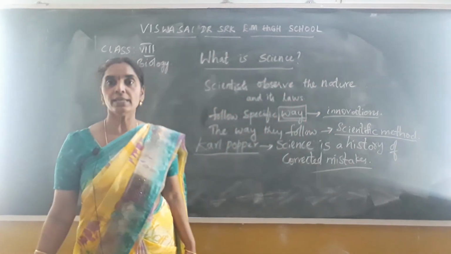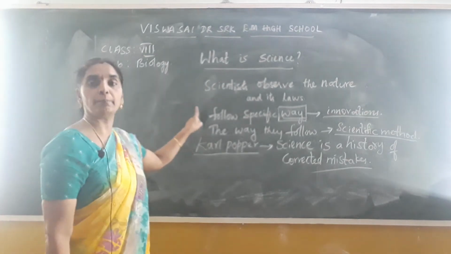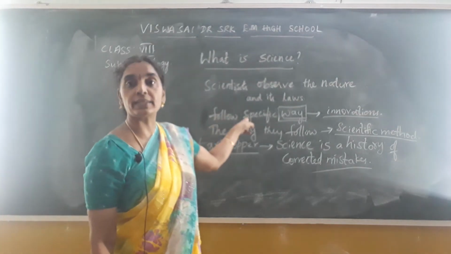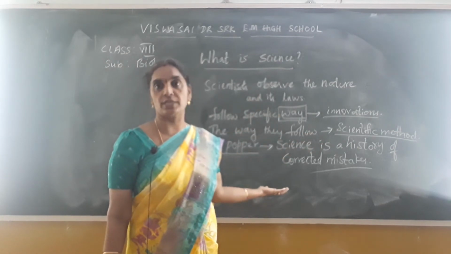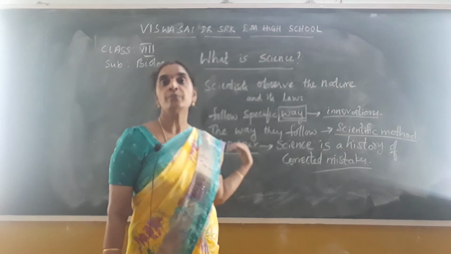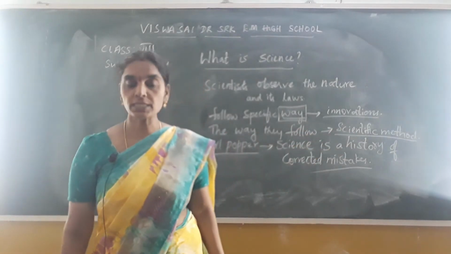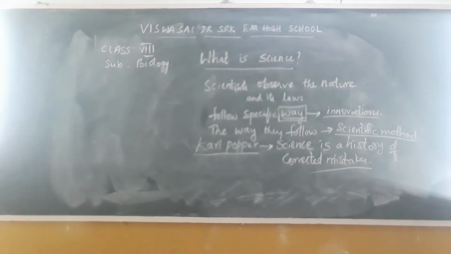Is it clear, children, now? So what is a scientific method? Scientific method is a method that the scientists follow for their innovations, for their new discoveries or inventions. The method they follow is called the scientific method. Okay, children? So note this down in your notes.